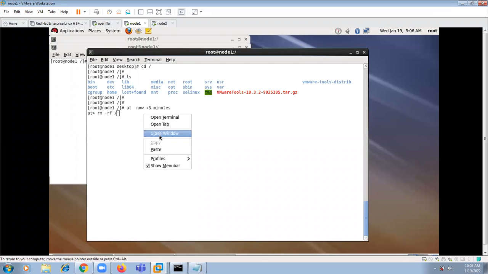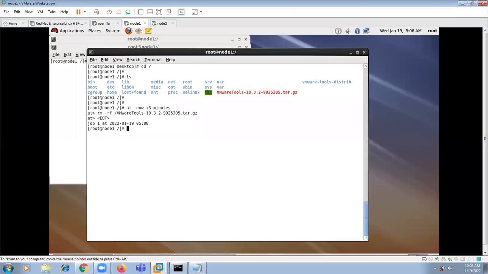Copy, paste, enter. So I specified a job, that is after 3 minutes, I want you to execute one job. What the job is to execute that command. What the command is: rm -rf and the VMware tools. And once it is specified, press Control D, where Control D is to save the file.